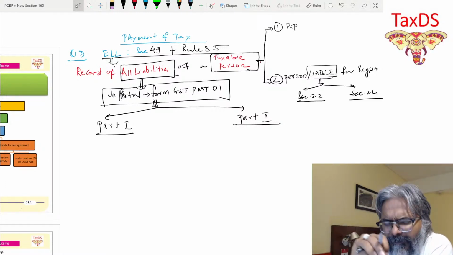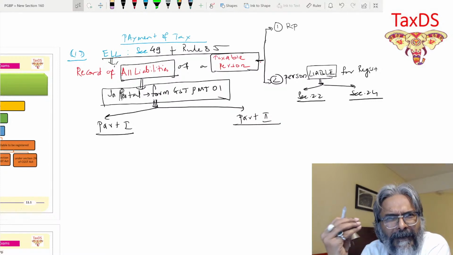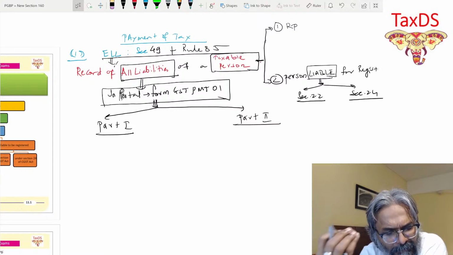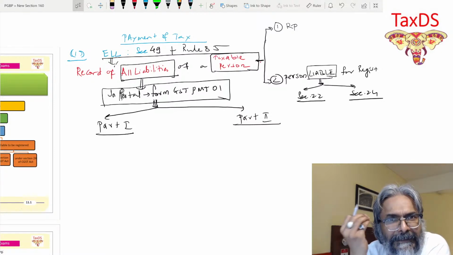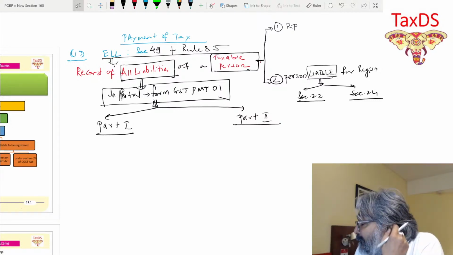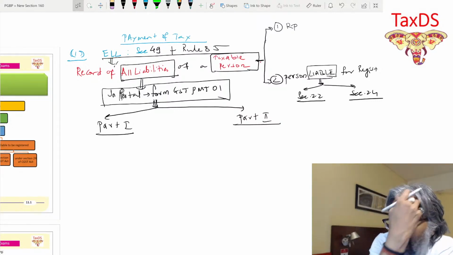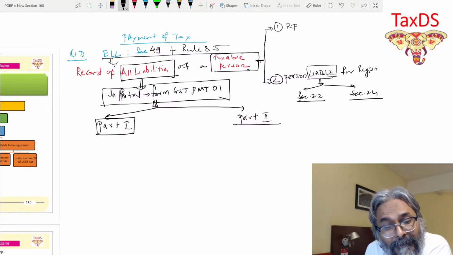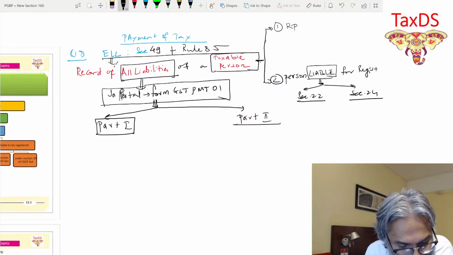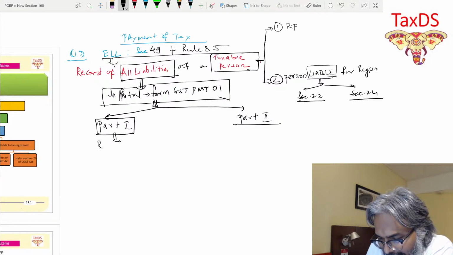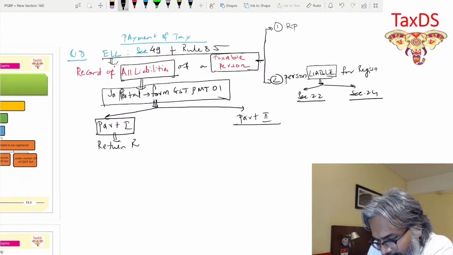Now this information, for example, the returns filed by the registered person, will give the information, students, in this context. So that is the basis, as I told. Apart from that, there are other ways also through which the liability is established. So part 1 is where the government gets the information from the registered person through the return. That is part one. It says return related liability.